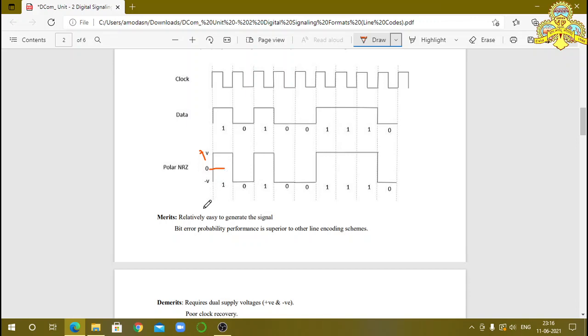Its merits: it is relatively easy to generate the signal. To generate this waveform, the process is very easy. Bit error probability performance is superior to other line encoding schemes. The error probability is superior.